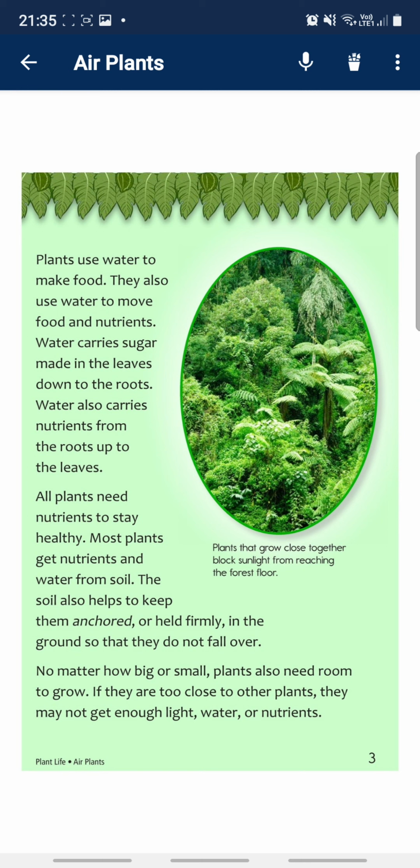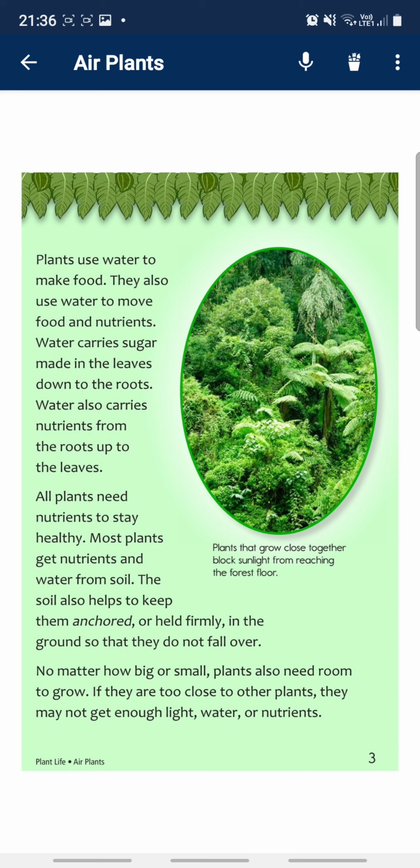Plants use water to make food. They also use water to move food and nutrients. Water can carry sugar from the leaves down to the roots. Water also carries nutrients from the roots up to the leaves. All plants need nutrients to stay healthy.